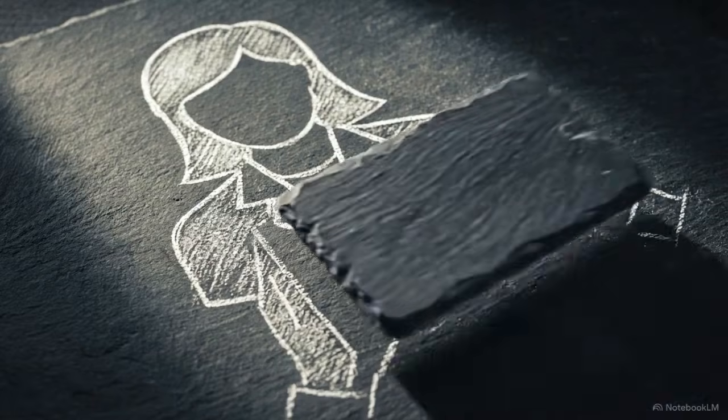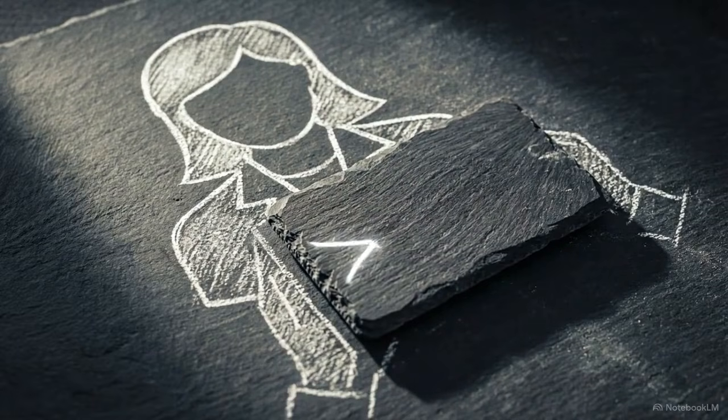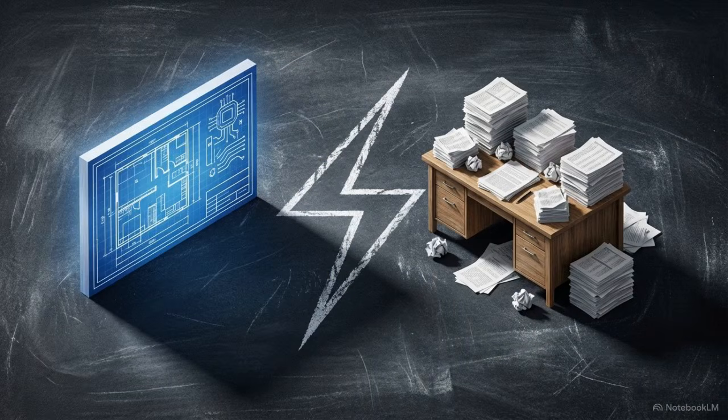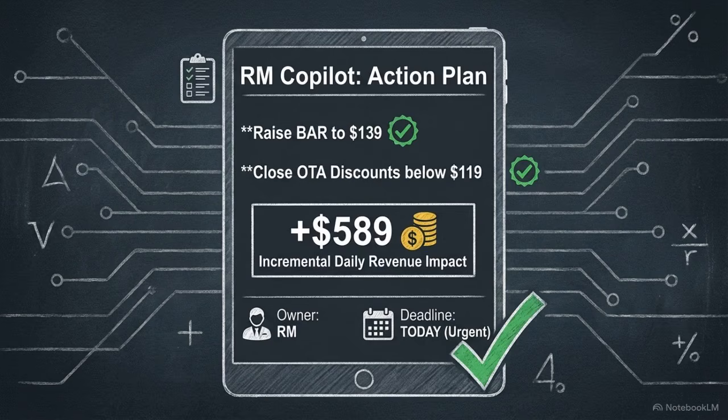This mechanism inverts the standard workflow. Revenue managers no longer hunt for data leaks. They simply review and approve the AI solutions. Once a detection rule is triggered, the engine immediately generates a workflow to address the problem. The system provides a multi-step action plan. For the underpriced Friday night, it recommends raising the rate to $139 and closing discount channels, quantifying the exact dollar impact. To ensure execution, it automatically assigns an owner and a deadline.